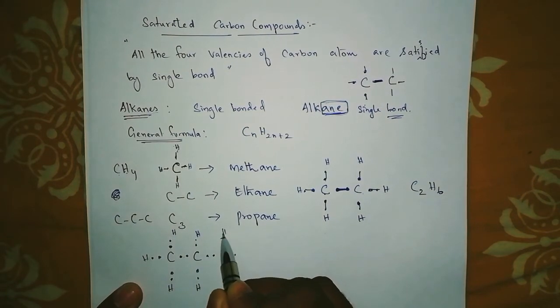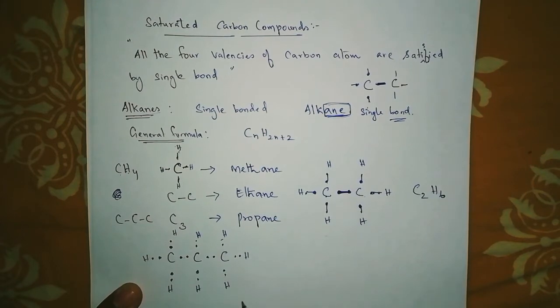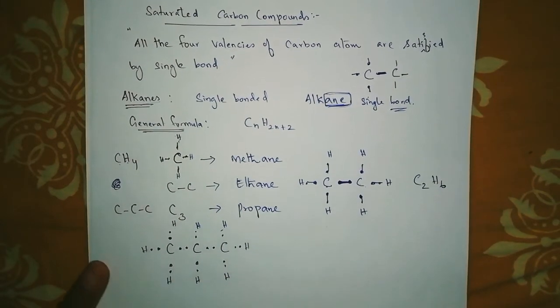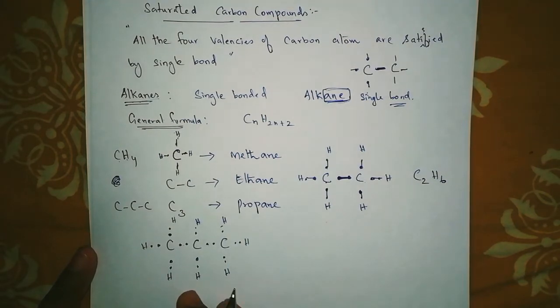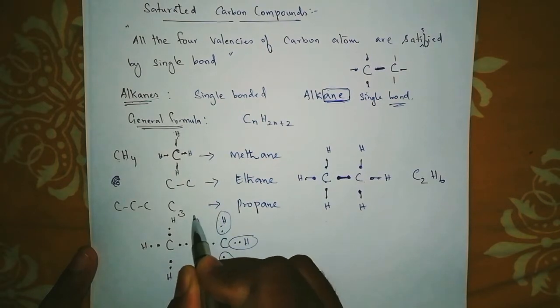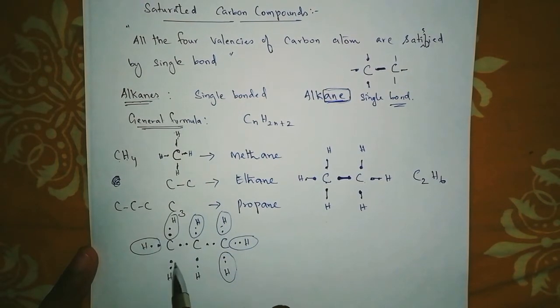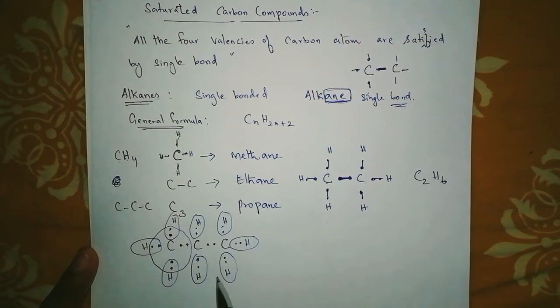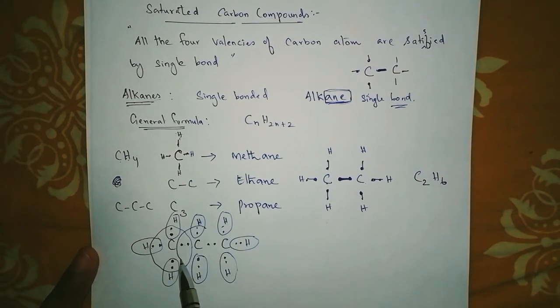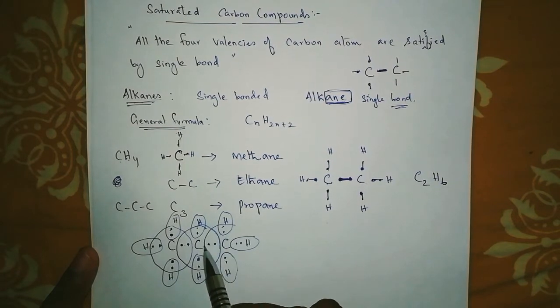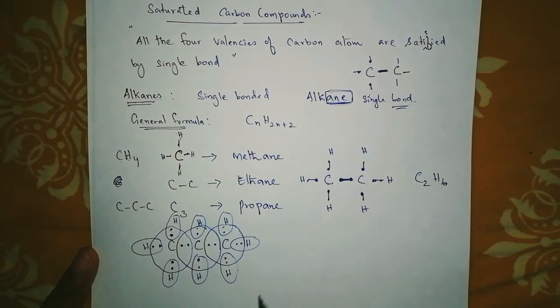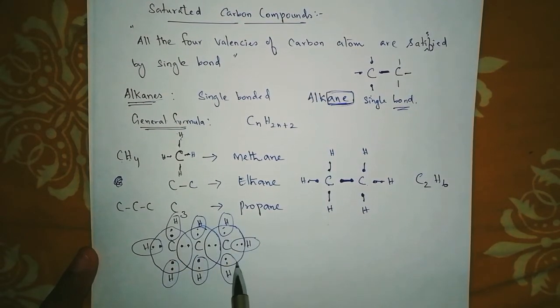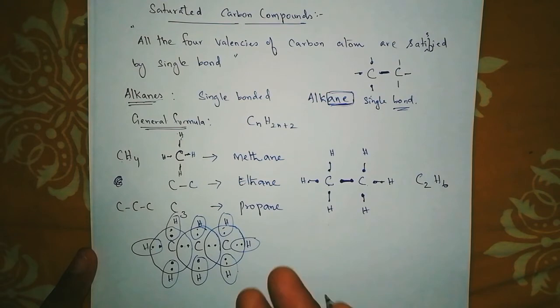Right? So everywhere after attaching hydrogen, you can see that the valencies or the octet configuration will also be satisfied in this. You see that hydrogen is satisfied with 2. If you look at each and everything, all the hydrogens are satisfied. And you take this carbon, it is satisfied with 8 electrons. 1, 2, 3, 4, 5, 6, 7, 8. Will you understand this? Yes. And this carbon is also satisfied with 8 electrons, and this is also satisfied with 8 electrons. This is actually the dot structure for propane. See, I even made a dot structure for propane.